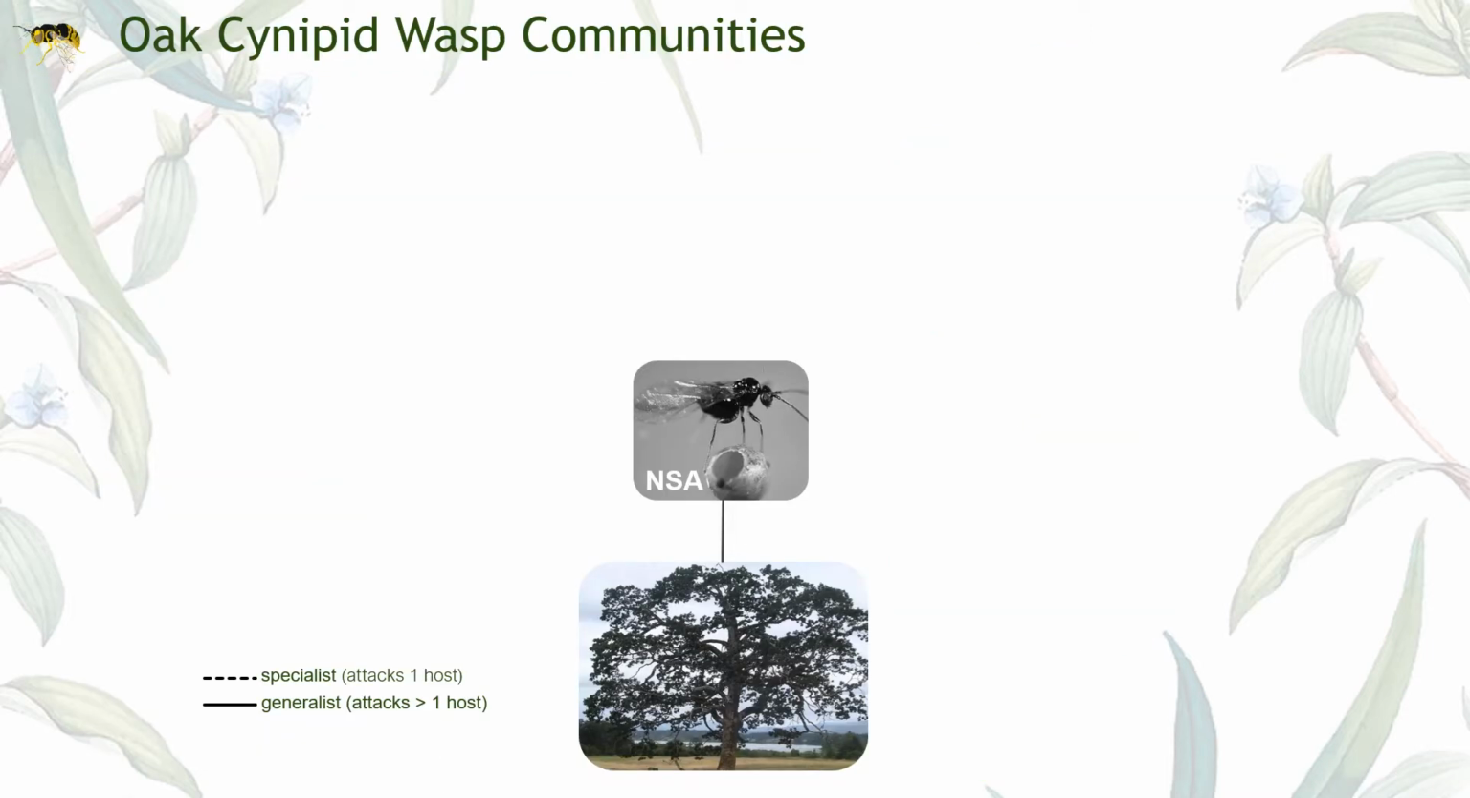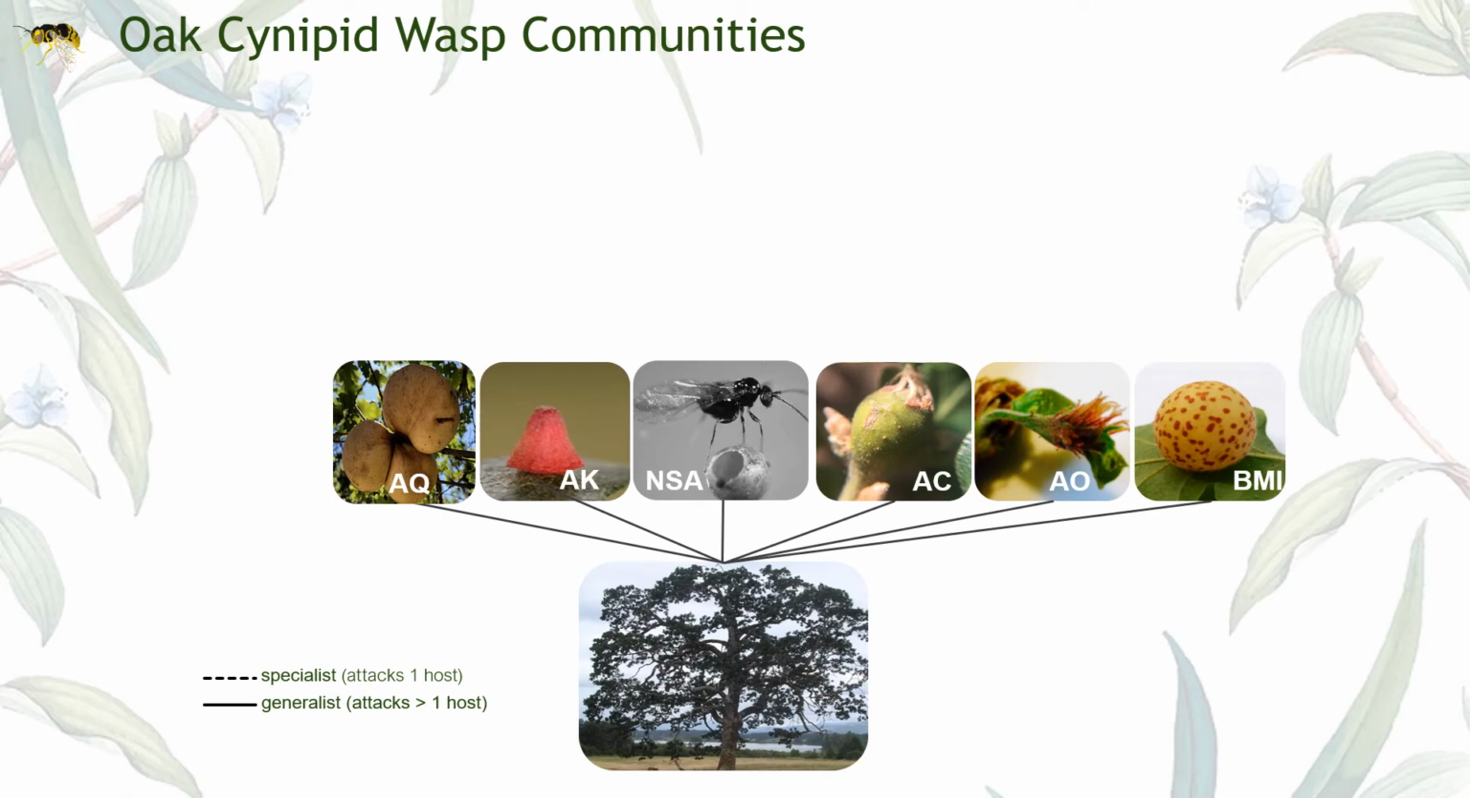In addition to NSA, there are 23 other oak gall wasps, otherwise known as cynipids, that induce galls, which are plant structures on the leaves of Quercus garryana. Today, however, I will only be focusing on 5 of the most commonly found cynipid hosts that co-occur with NSA, which are AQ, AK, AC, AO, and BMI.